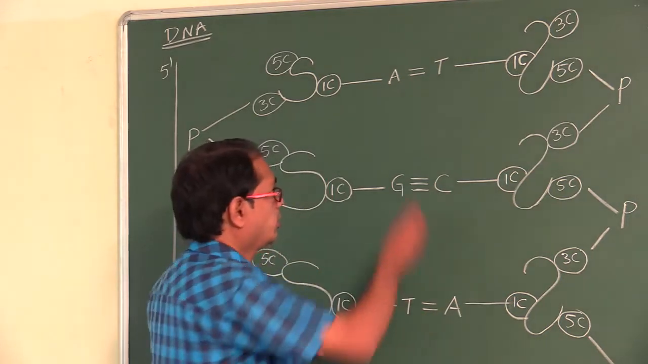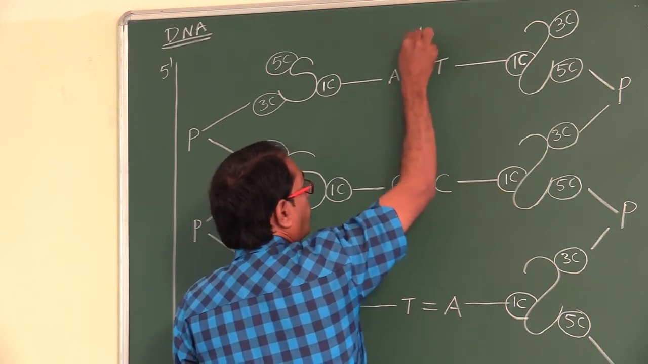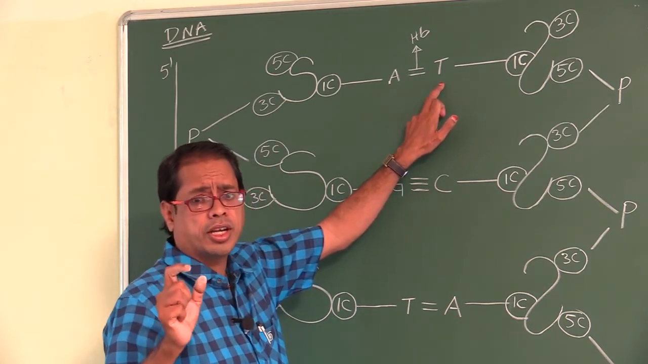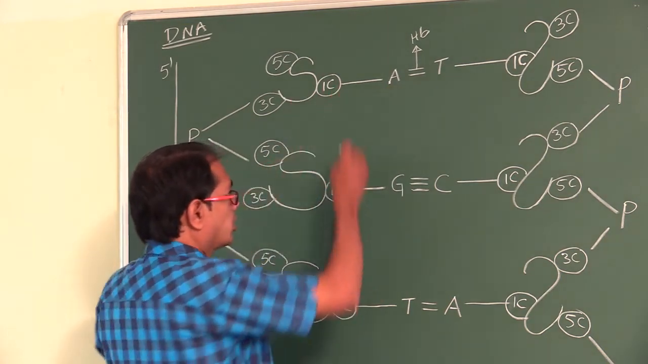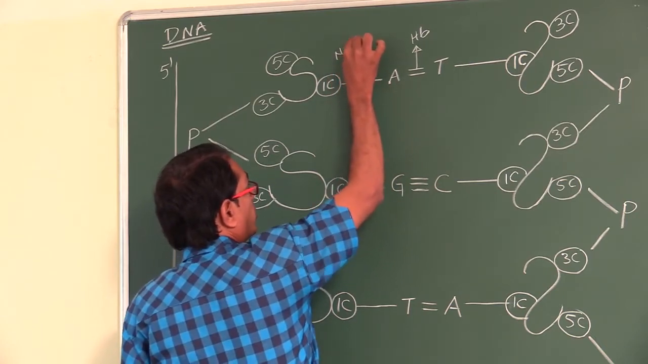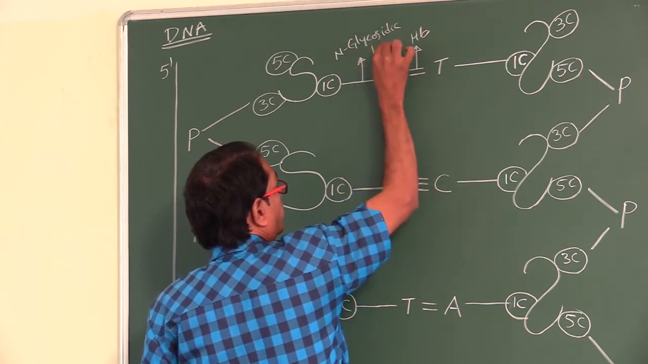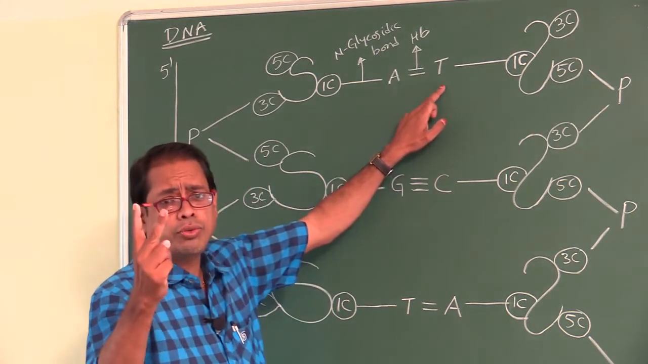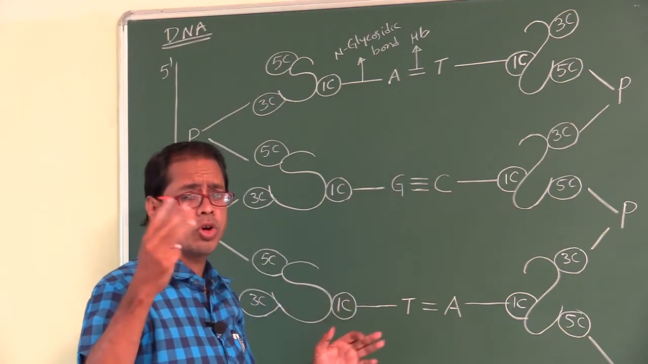This is a nitrogen base, this is a nitrogen base. These bonds are called hydrogen bonds. Between two nitrogen bases, the bond present is hydrogen bonds. Between nitrogen base and sugar, the bond present is called N-glycosidic bond. Between A and T, two weak hydrogen bonds are present. Between G and C, three weak hydrogen bonds are present.